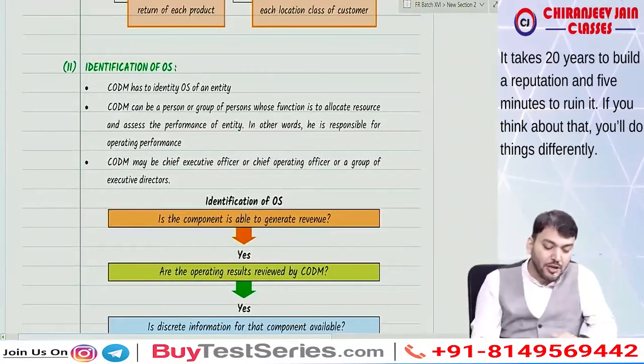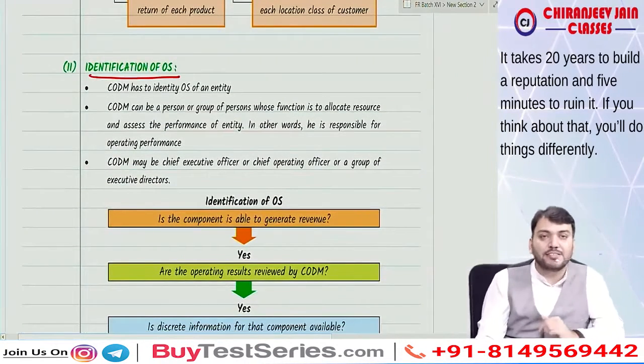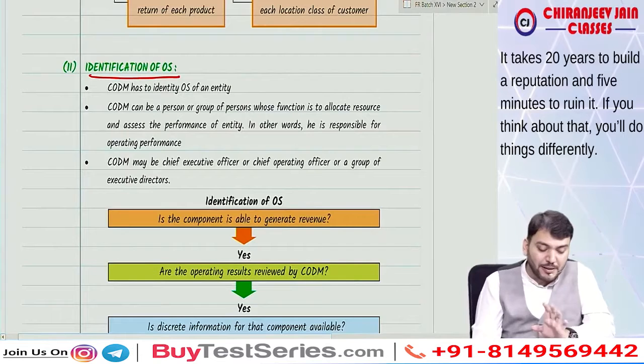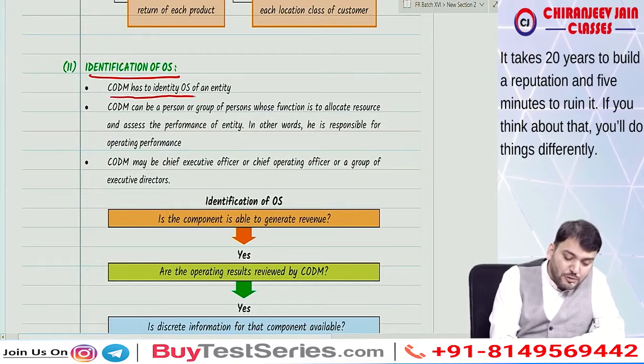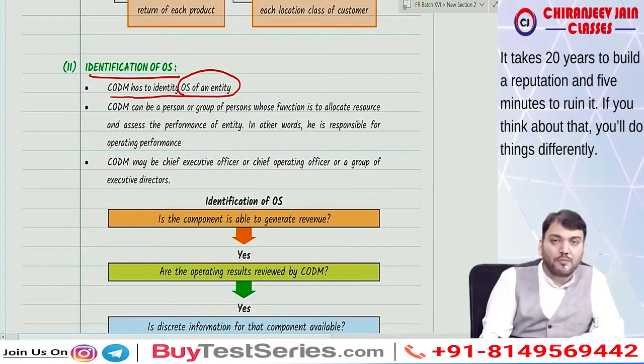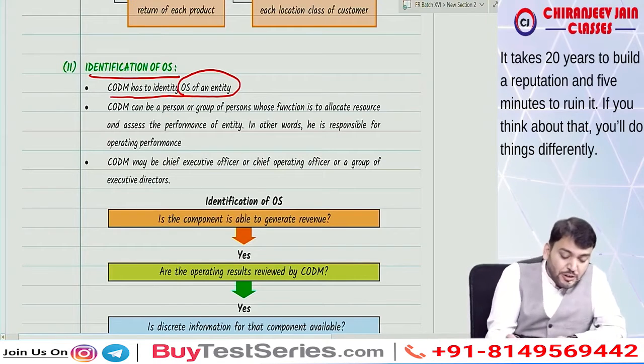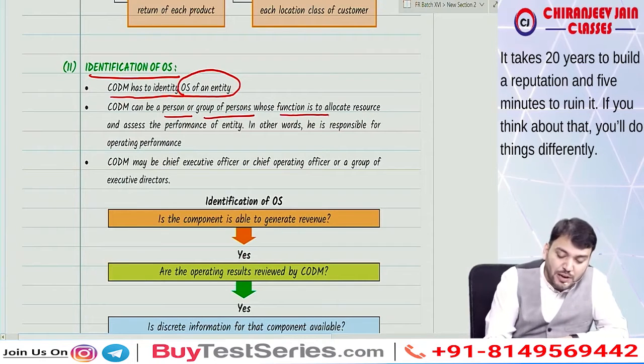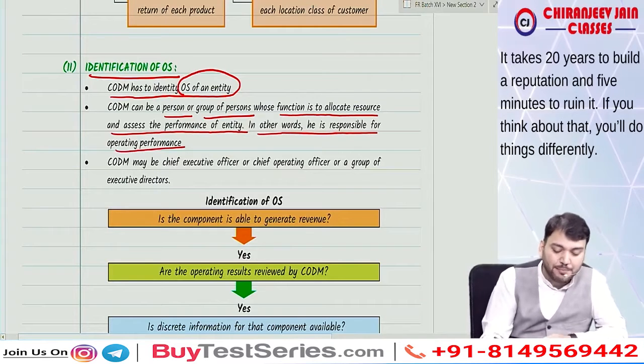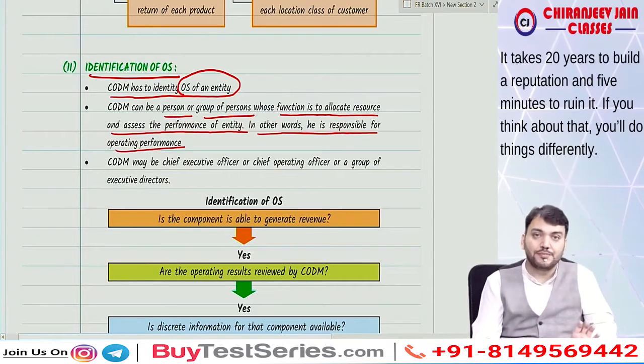Now, identification of operating segment. The CODM has to identify the operating segments of an entity. CODM is the Chief Operating Decision Maker. CODM can be a person or group of persons whose function is to allocate resources and assess the performance of the entity. In other words, he is responsible for operating performance.